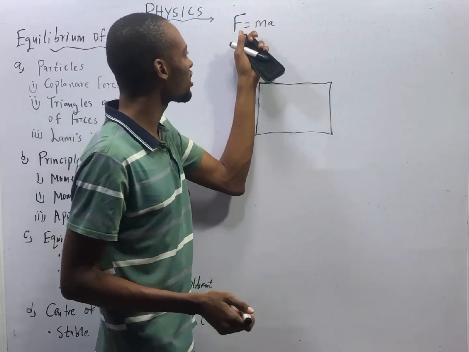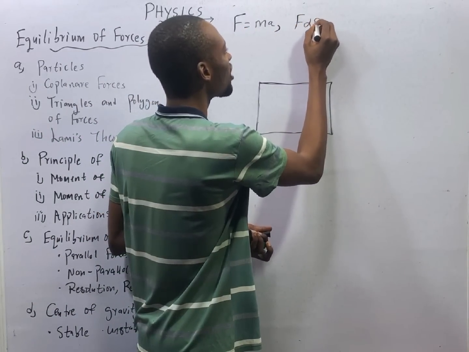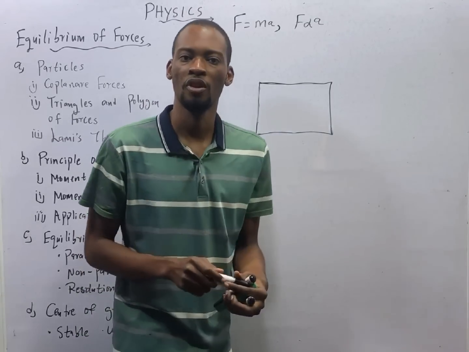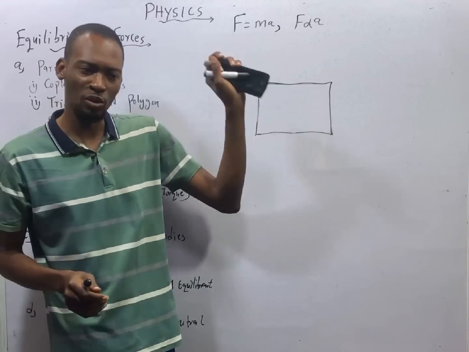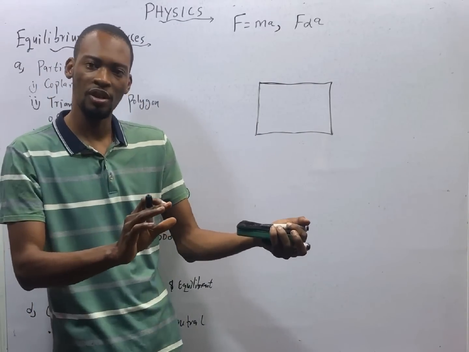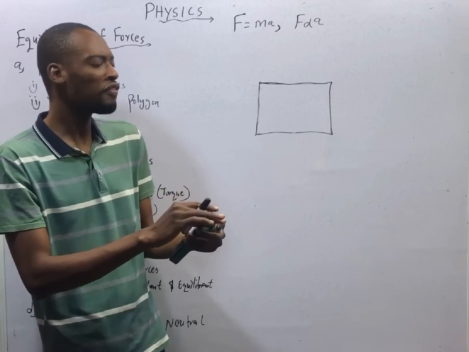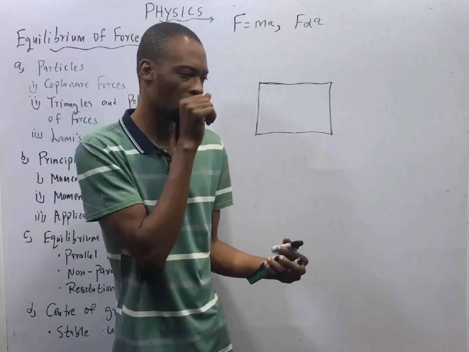If mass is constant, from here, we can say that force is directly proportional to acceleration. This is Newton's second law. If force is proportional to acceleration, it means the more the force applied to a body, the more the acceleration. The less the acceleration, the less the force. So force affects the acceleration of a body.